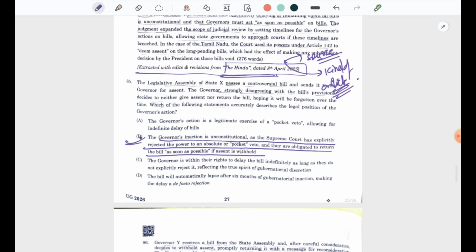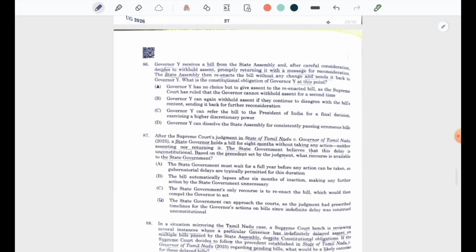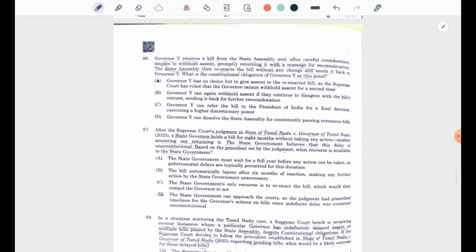Right? When to give assent, what assent is, what a pocket veto is, again reading all of it becomes very important. Look, while reading a question paper we should not only read what question came and what its answer is. We should read in between the lines what kind of questions are asked so that we are prepared.